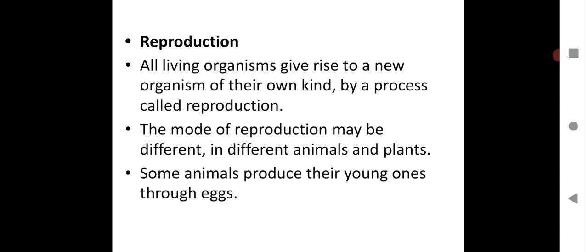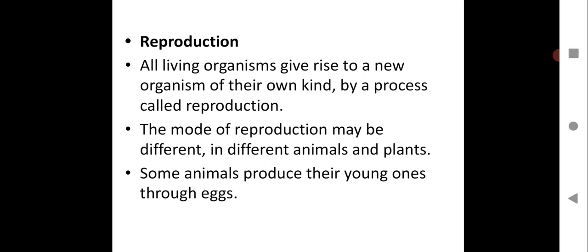But all living organisms, even a unicellular organism like a single-celled amoeba, reproduce by some mode of reproduction. Otherwise, the living organism will not be able to survive. They will become extinct.